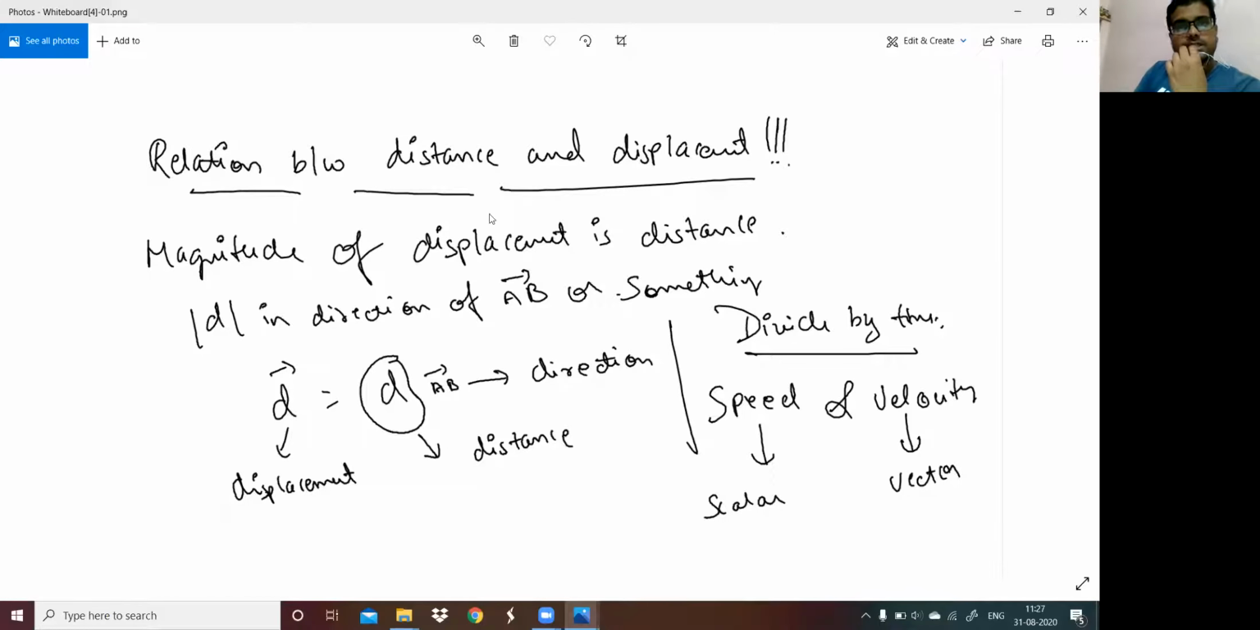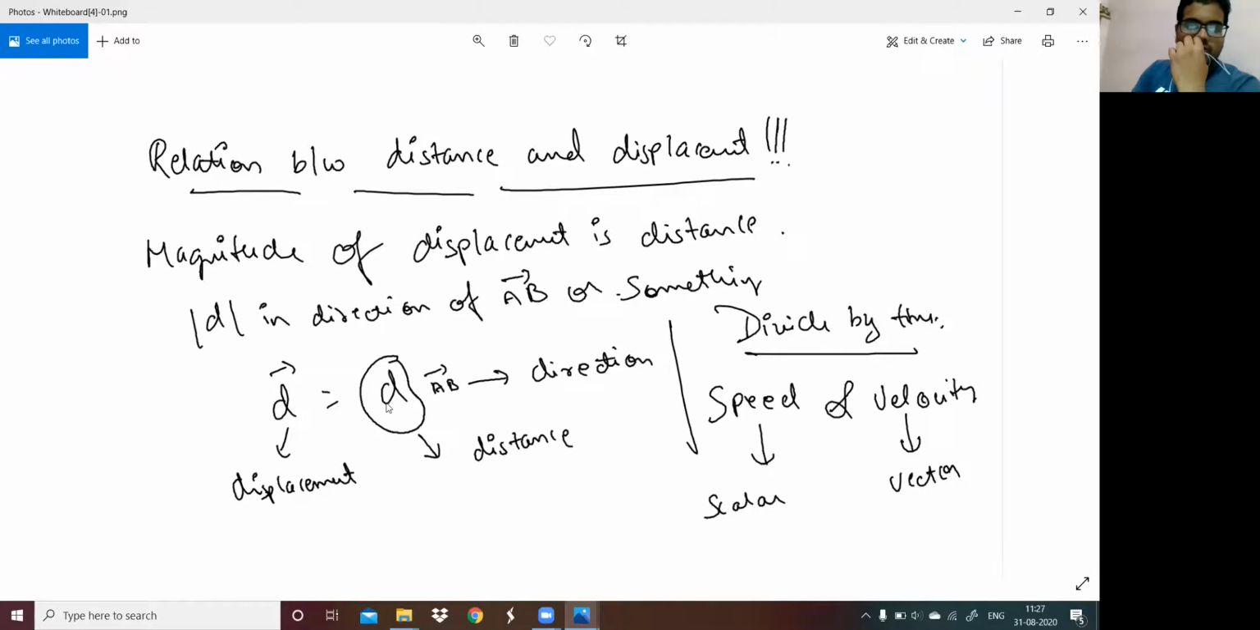A relation between distance and displacement also exists, as you can see on the screen. When I say displacement, the magnitude part of the displacement is called the distance. I'm saying it again: D with an arrow shows the direction, so it's a displacement, and the information in it is that D is the magnitude and AB is the direction.